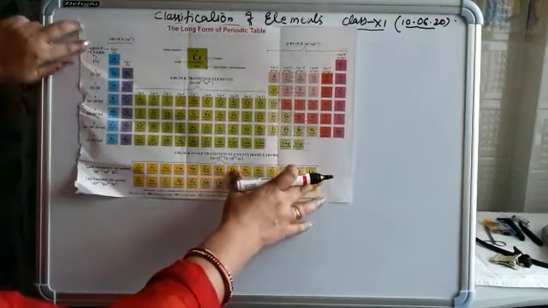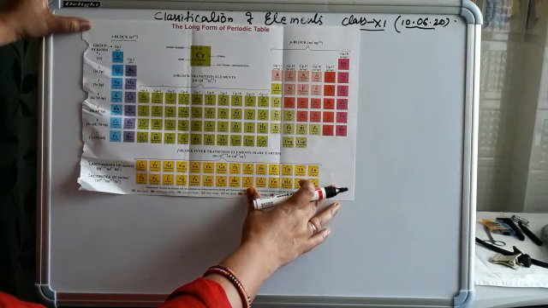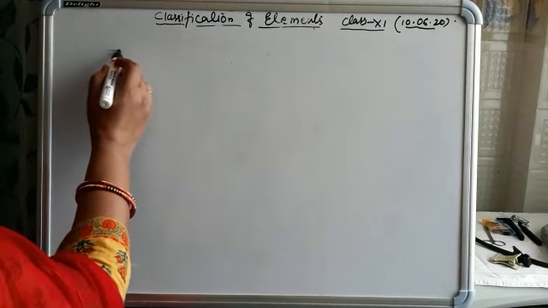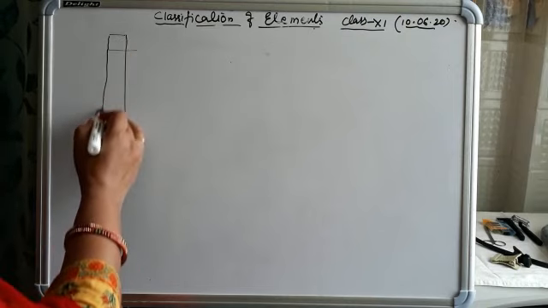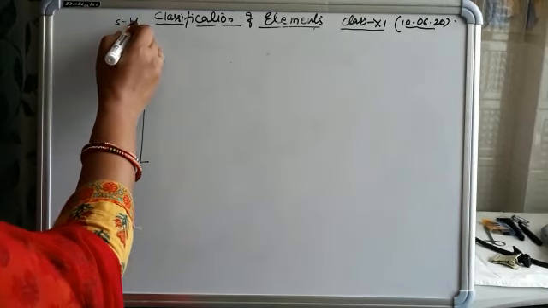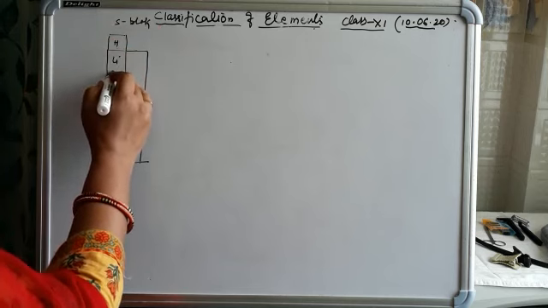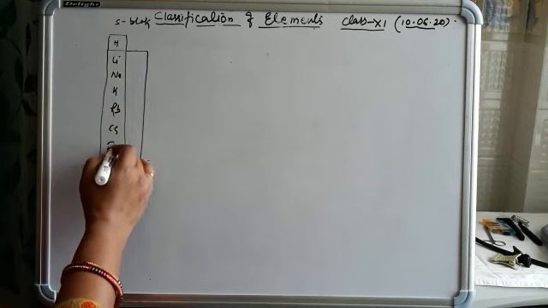And how can we find out the place of different elements in the periodic table on the basis of electronic configuration? See, at first suppose we have this group, this is the S block, and here is hydrogen, and here are lithium, sodium, potassium, rubidium, cesium and francium.